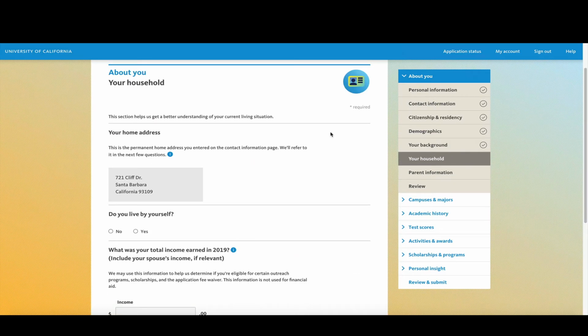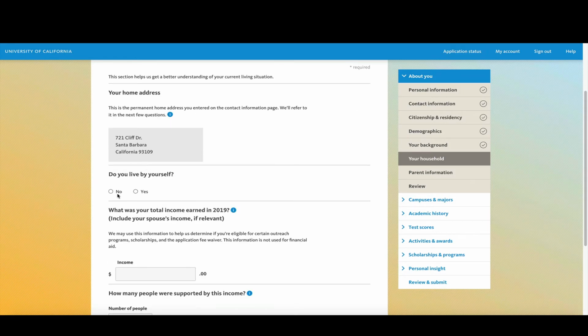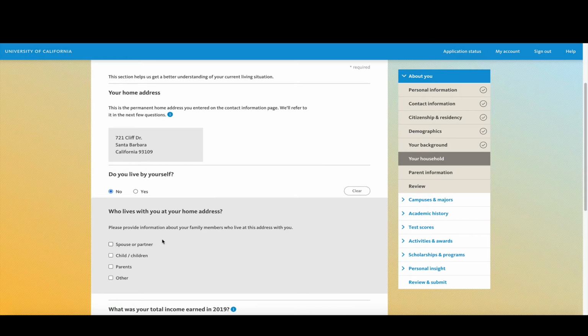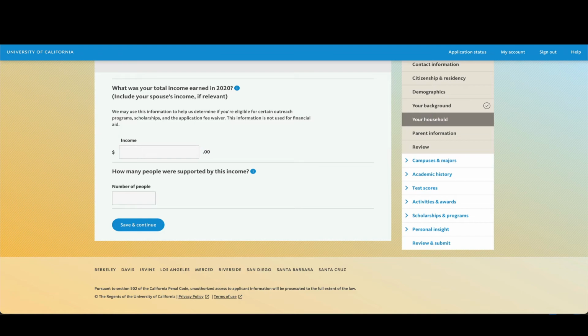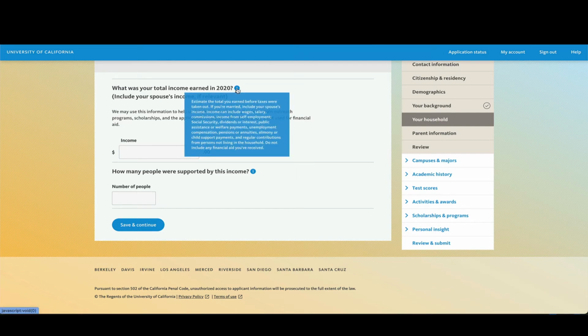And you will answer questions about your household. The question is, do you live by yourself? Yes or no? And if you say no, it's going to ask you, who do you live with? Your spouse, your children, your parents, others. So make your selection. The next question is, what was your total income earned in 2020? Include your spouse's income if relevant. If you have questions regarding the question, you can hover over the little I and it'll give you more information.